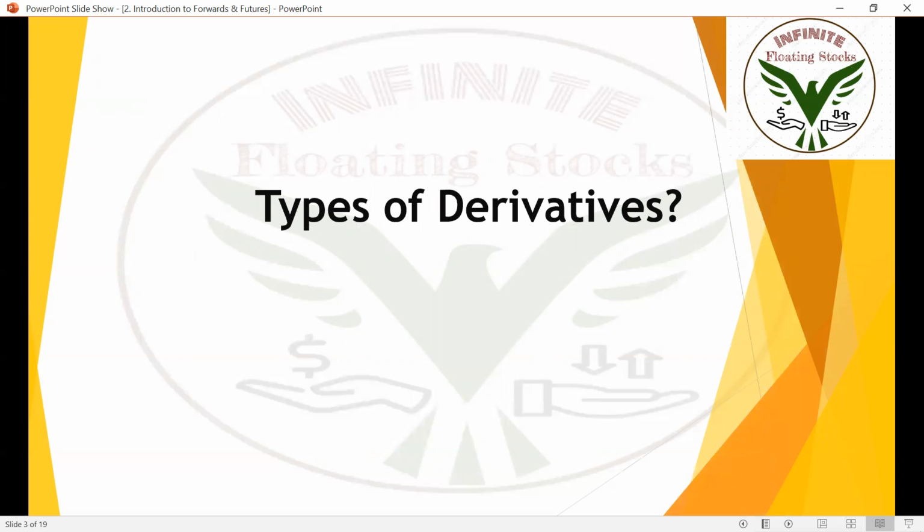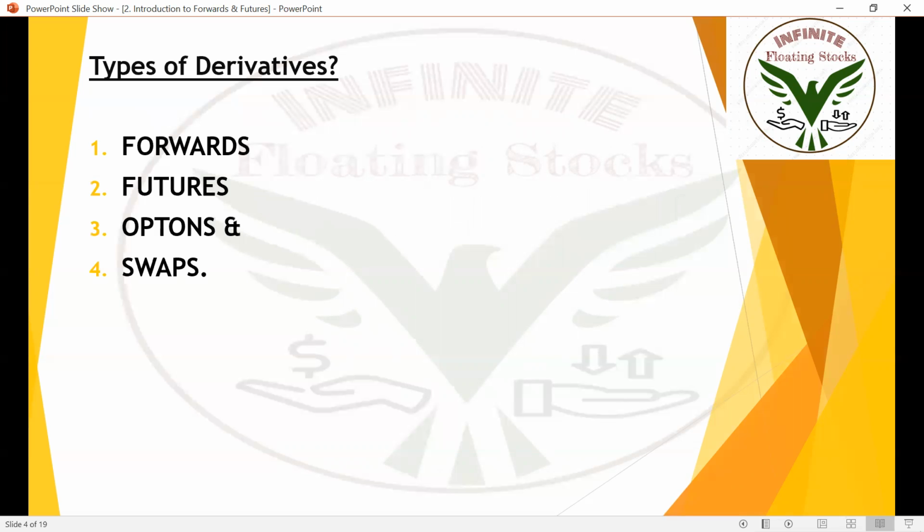You already know the different types of derivatives from our previous session. There are four types: the first is forwards, second is futures, third is options, and fourth is swaps.